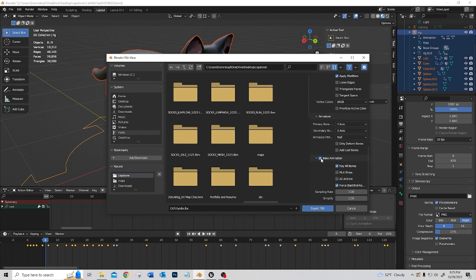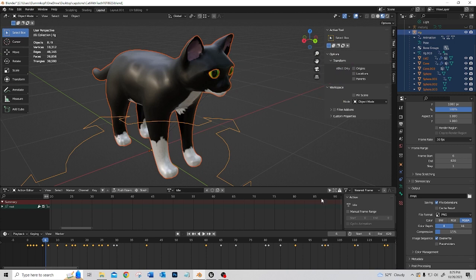And then since I have several, okay, it's not several, I have 4 animations. I do not want NLA strips or all actions to be checked because I'm only making one animation. If you only have one animation, you can go ahead and leave those checked, it doesn't matter. So here we go. Give it a minute. Oh, it says not responding. That means it's working.